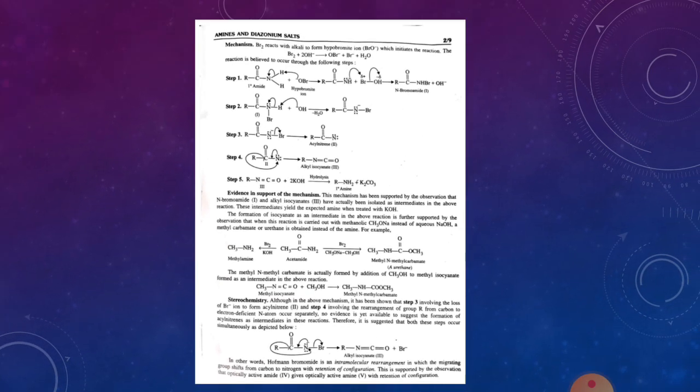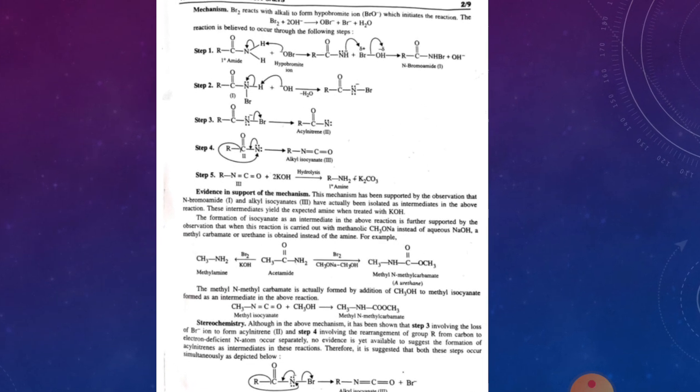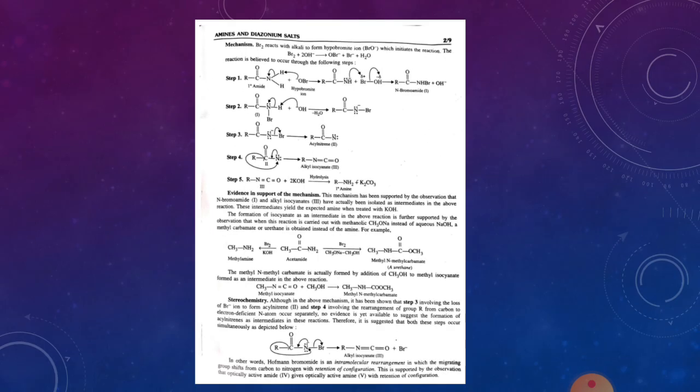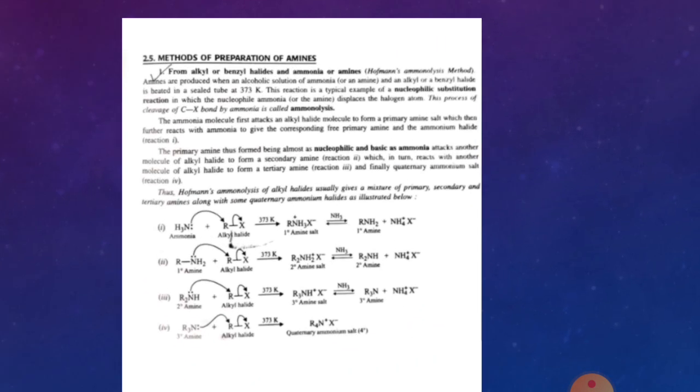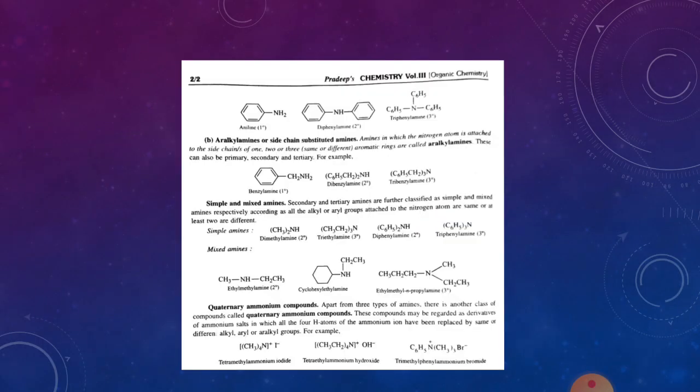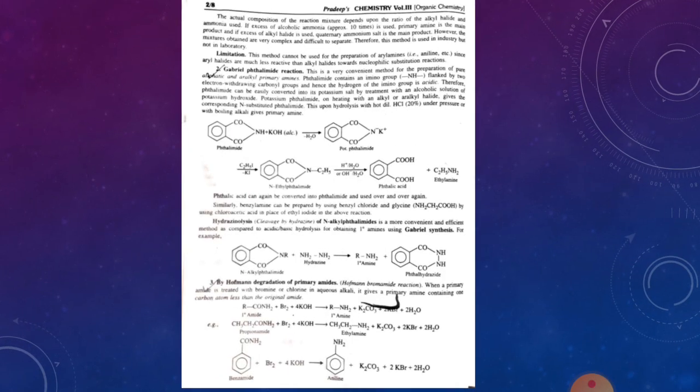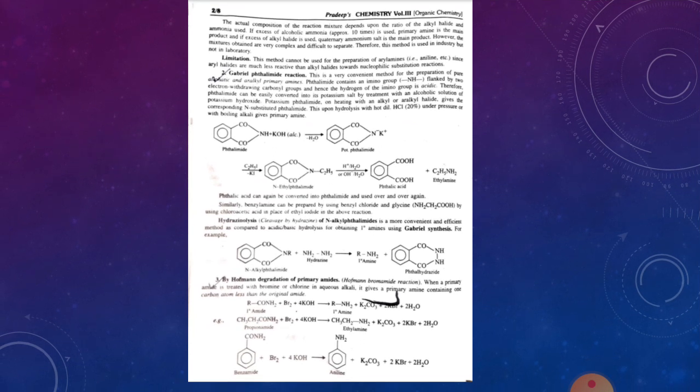Okay. So this is the mechanism of this Hofmann degradation reaction and the evidence. These are the 3 methods which are given in the syllabus. We discussed Hofmann's ammonolysis method, then the Gabriel phthalimide reaction, and last, the Hofmann degradation of primary amides.